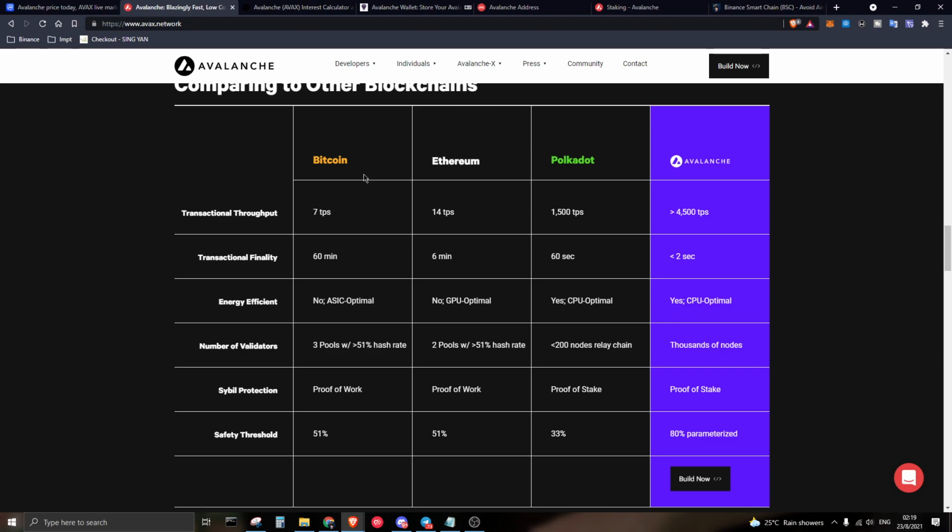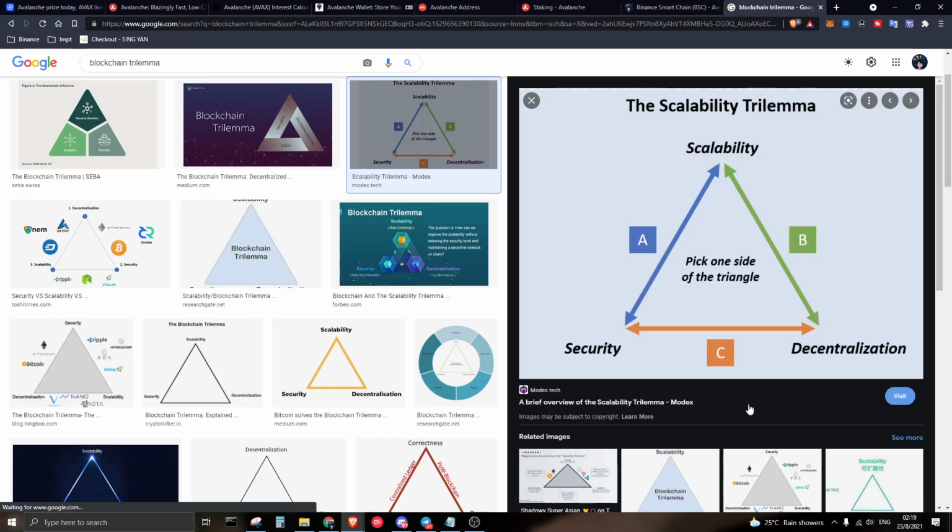What does it mean? Basically there are 3 things that you can have on the blockchain. Over here, this is a picture of the scalability trilemma, basically the blockchain trilemma, which has been here since the birth of blockchain. So you can only pick either 2 sides or even 1 side on some projects. You can see that there's scalability, decentralization, and of course security as well. If you want to have all 3, it is not possible on a traditional blockchain like Ethereum or Bitcoin itself. Why is that so?